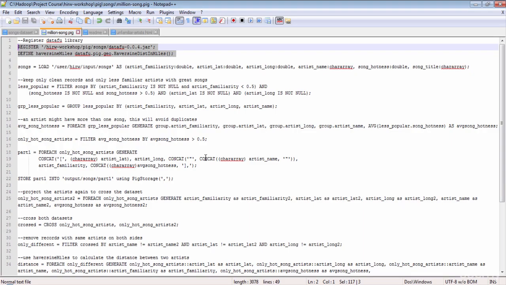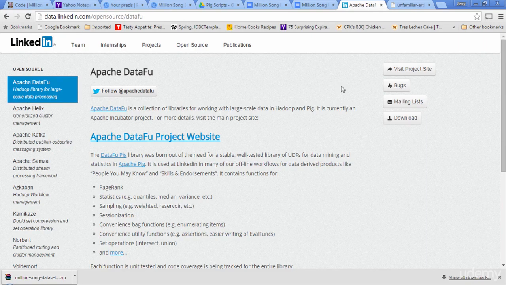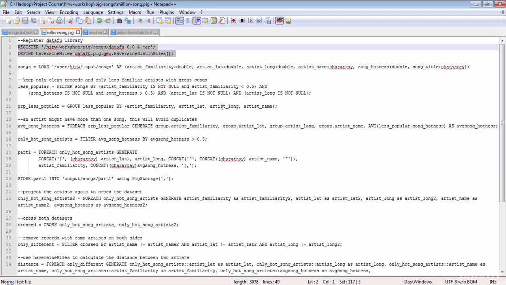I understand. One of the reasons we chose this use case for the project is to introduce you to a very important library in Pig. It is called the DataFu library. DataFu is an Apache project, and you can get more information about the project right here on their website. This library has a Haversine function, which will take in a pair of latitudes and longitudes and calculate the distance between the two. At the very beginning of the script, we have 2 lines to register the jar and define the function so that we can refer to the Haversine function in our script.